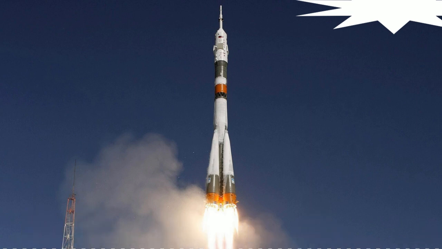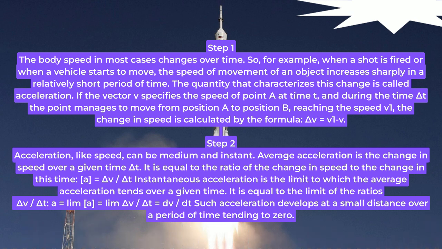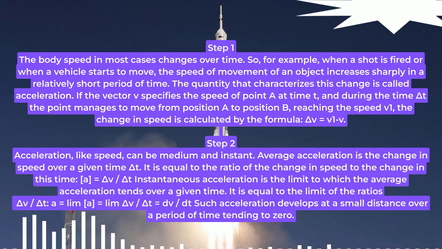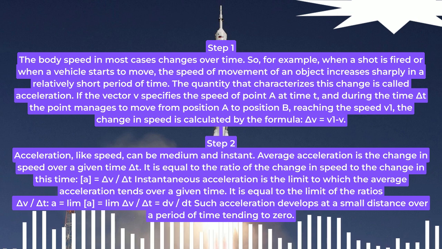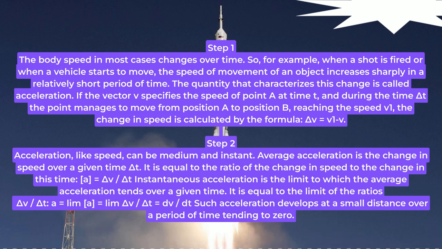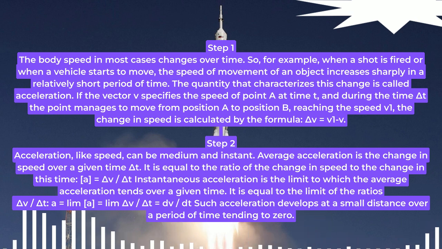Instructions. Step 1. The body speed in most cases changes over time. So, for example, when a shot is fired or when a vehicle starts to move, the speed of movement of an object increases sharply in a relatively short period of time. The quantity that characterizes this change is called acceleration. If the vector v specifies the speed of point A at time t, and during the time delta t, the point manages to move from position A to position B, reaching the speed v1, the change in speed is calculated by the formula, delta v equals v1 minus v.